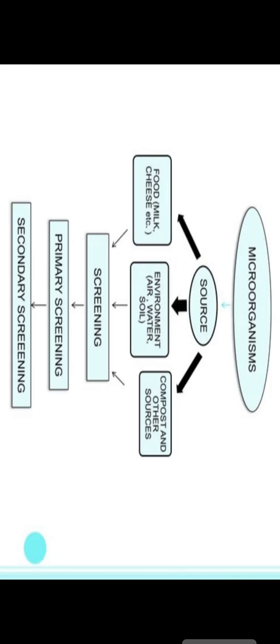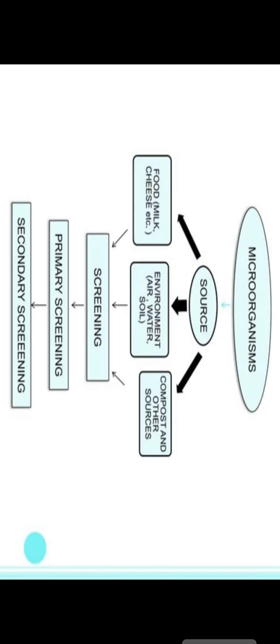Kindly see this flow diagram. The microorganism sources can be food, milk, cheese, environment, air, water, soil, maybe compost and other sources, and we will obtain the sample, or the desired organism, from all these sources.